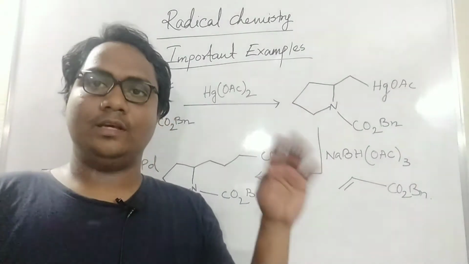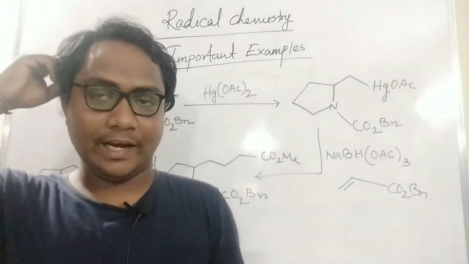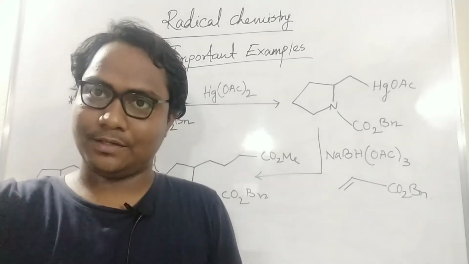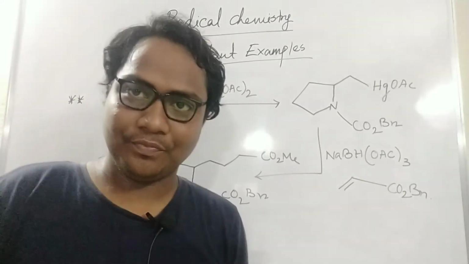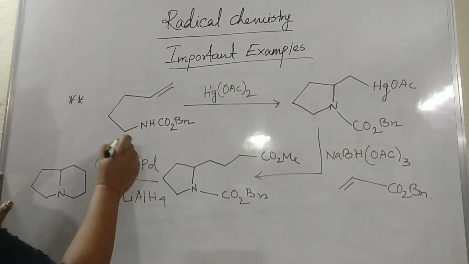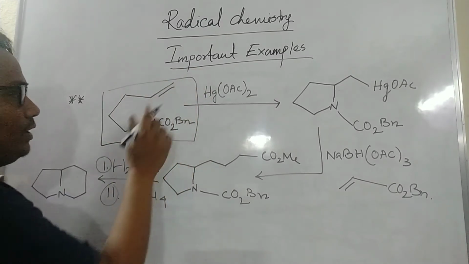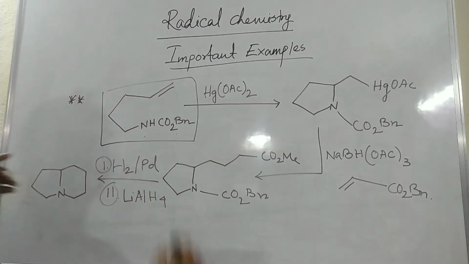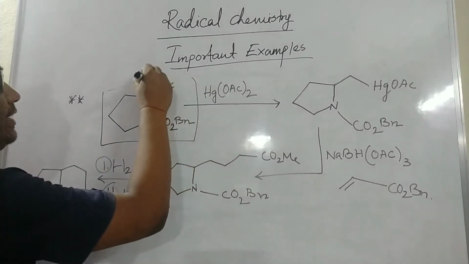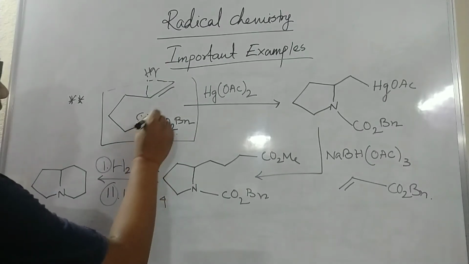Hi friends, here I have shown another example of using mercury reagents, as well as another application of other reagents used for reduction. Okay, see here I chose this type of starting material. This is a double bond, and this is there. The mercury reagent I used forms a chelation type compound here, and in situ it will attack.